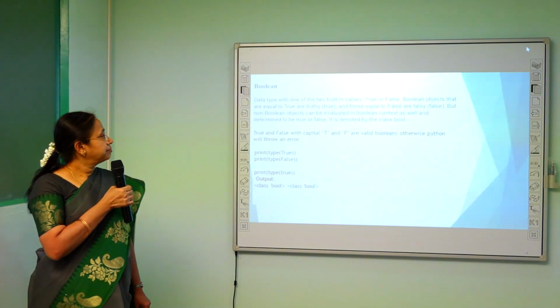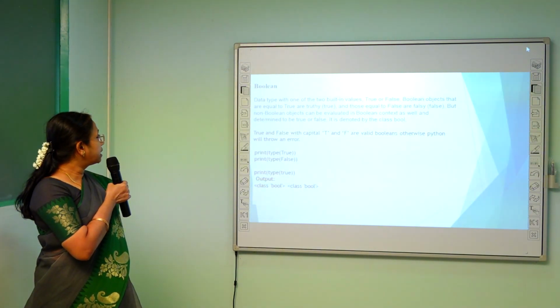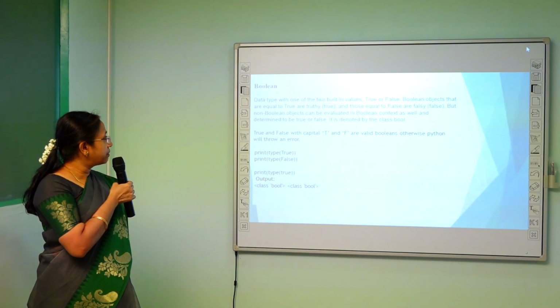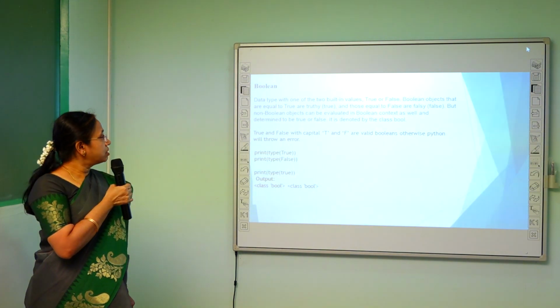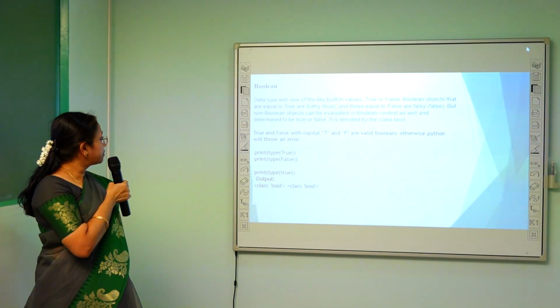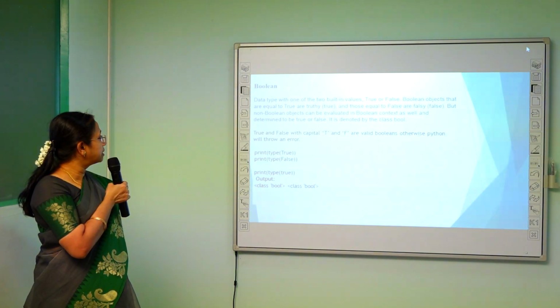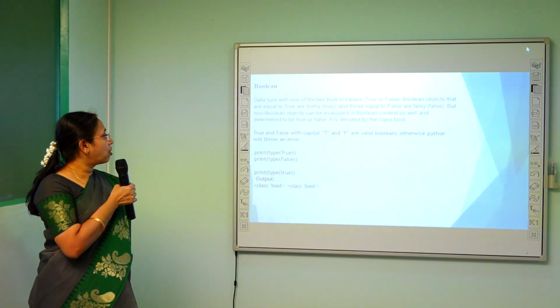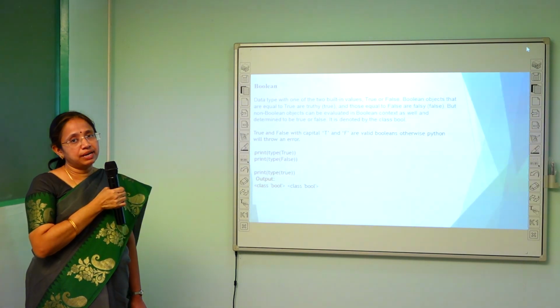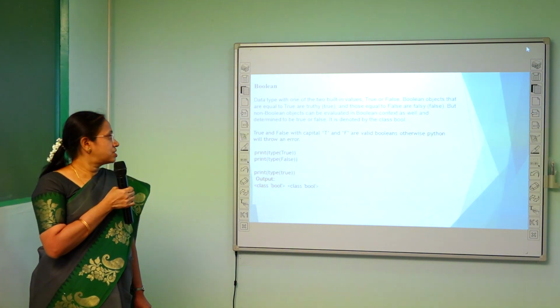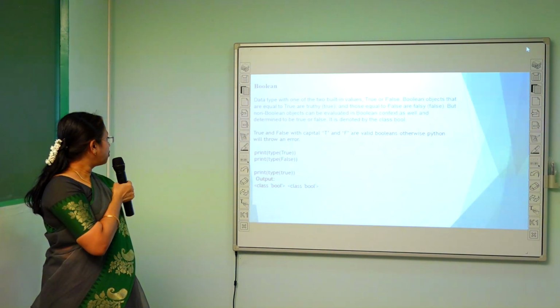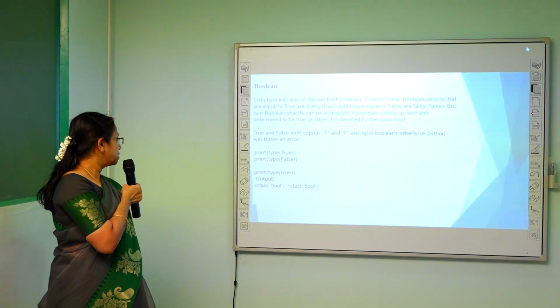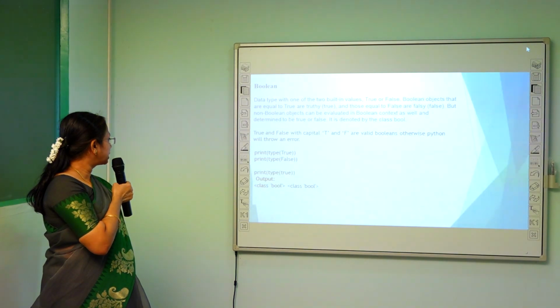Next one, Boolean. It is a data type with one of two built-in values, True or False. The True or False statement must be written with a capital T and F to be valid booleans, otherwise Python will throw an error message. Next, the output can be printed, and the type function is used with the boolean values. The output is defined as class bool.